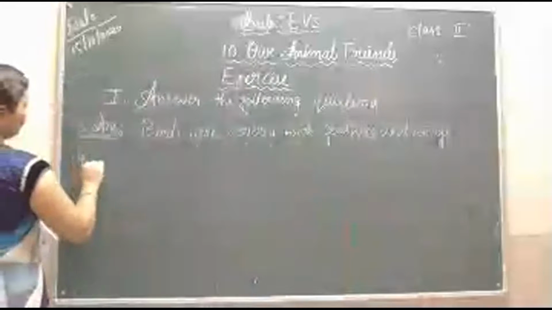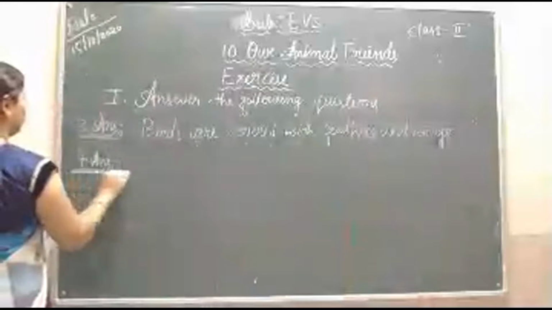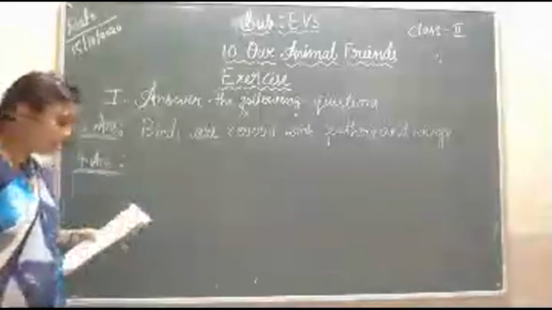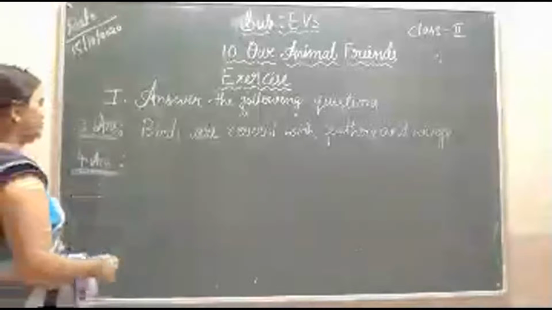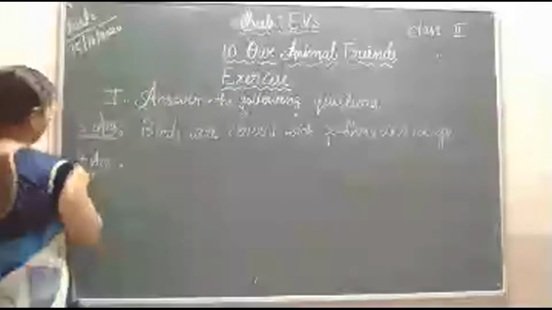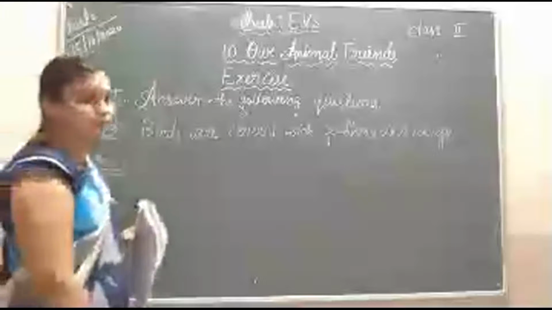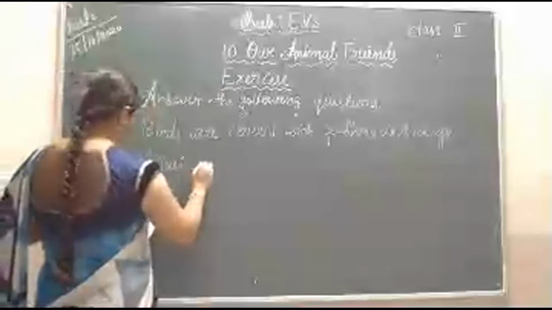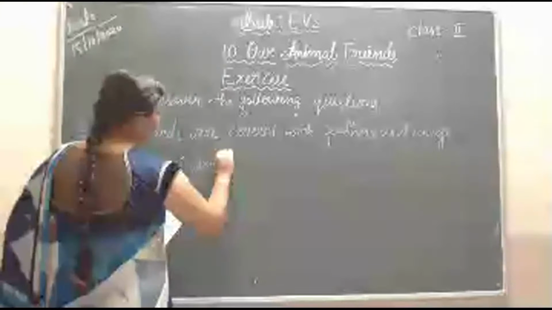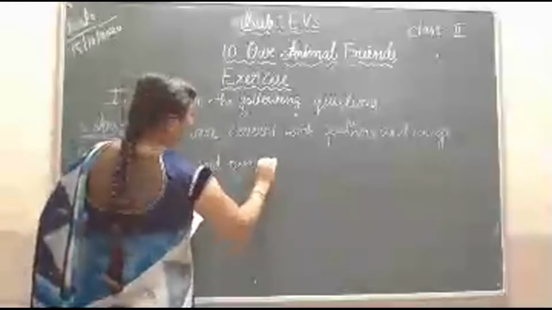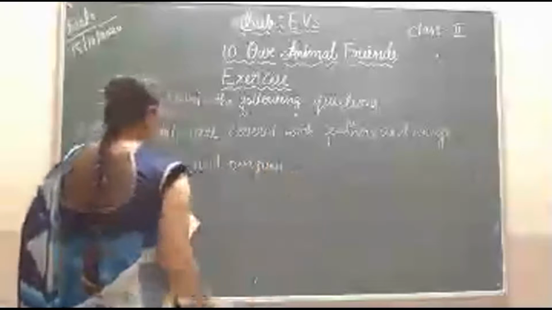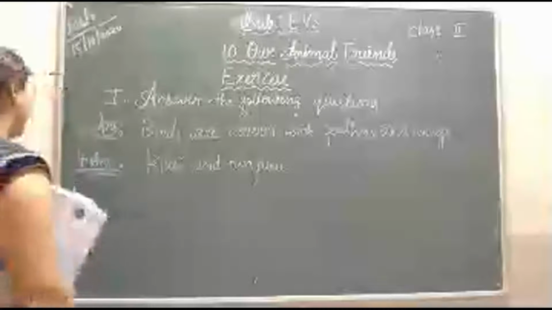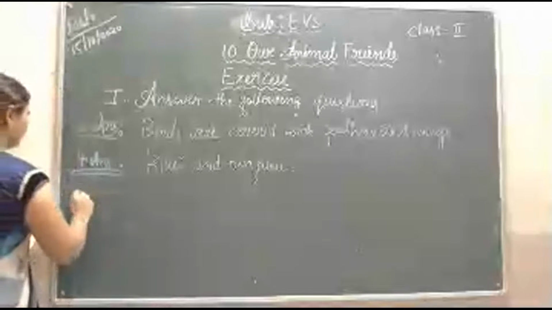Next, we move to the fourth one. Name two birds that cannot fly. The birds which cannot fly in the air, examples are kiwi and penguin. These are the birds that cannot fly in the air.